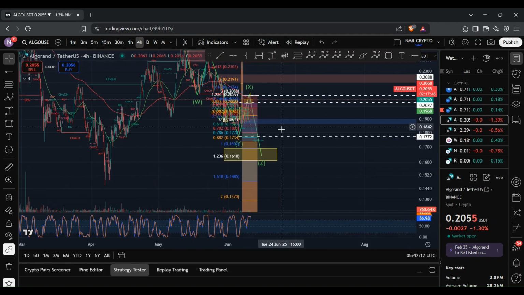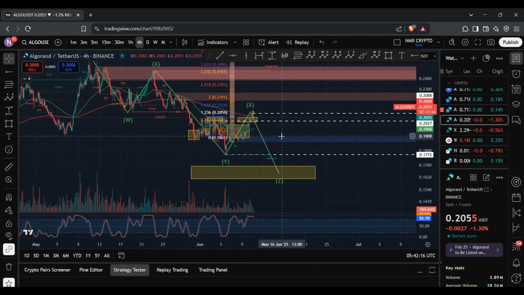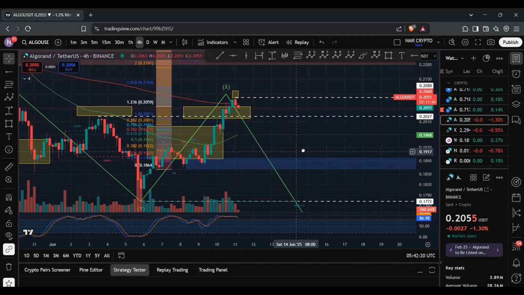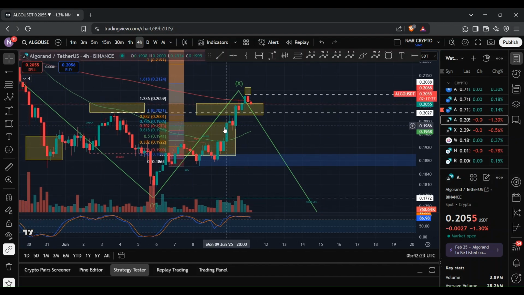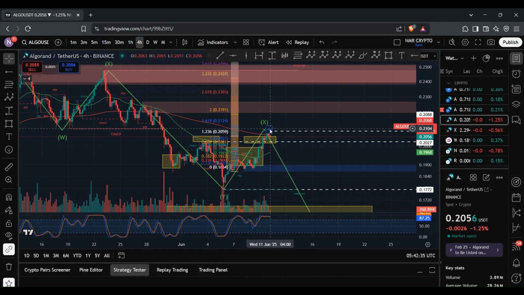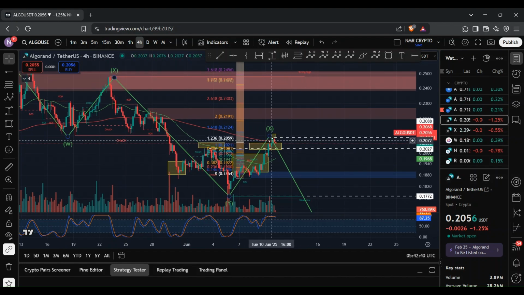Now, if I go on the 4-hour chart, what you can see is we ended up actually getting rejected at the 200 DMA, which is slightly bearish. It's bullish and bearish at the same time. It's bullish in the sense that we saw that the bulls actually had the momentum to drive the price of Algo towards this region, but it's slightly bearish given the fact that we actually failed to find support. And again, it's possible that the WXY structure that I'm tracking is completed and we see that bounce to the downside. And so ideally, I'd like Algo to actually find support at that 200 DMA and then continue to see moves to the upside.